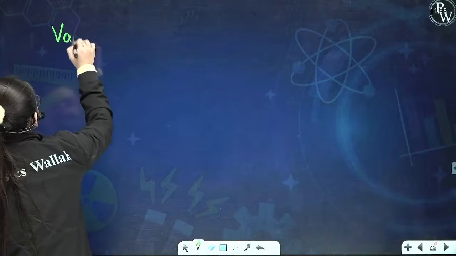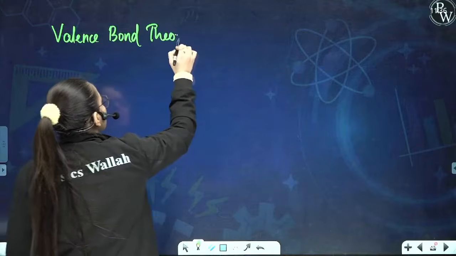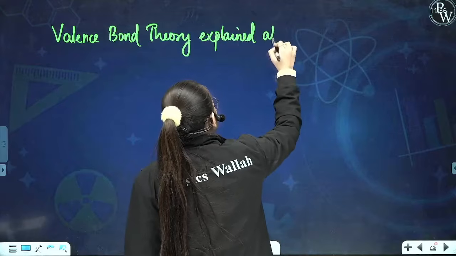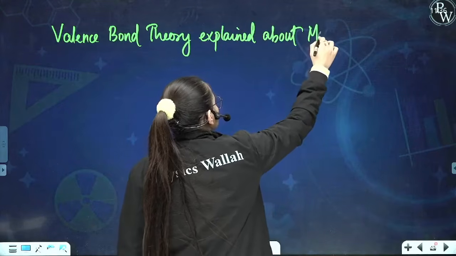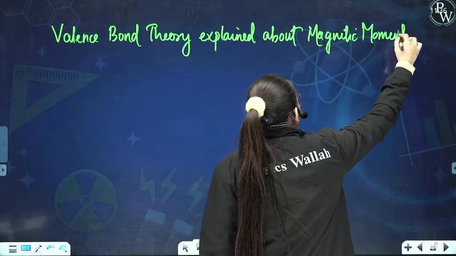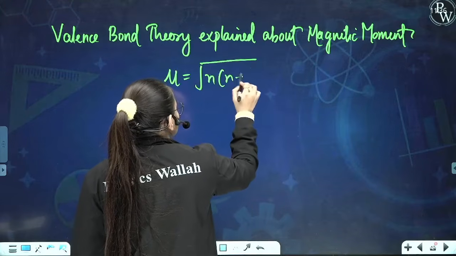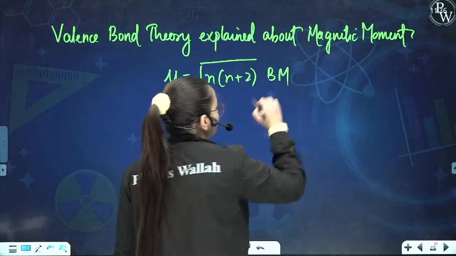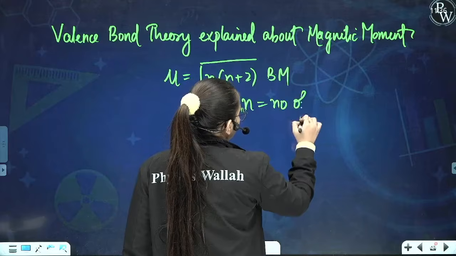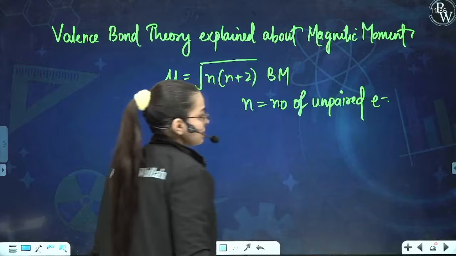So valence bond theory explained about magnetic moment, such as, mu is the magnetic moment and it is square root of n(n+2) Bohr magneton. It is the unit. So, over here n stands for number of unpaired electrons. Is that clear to you?